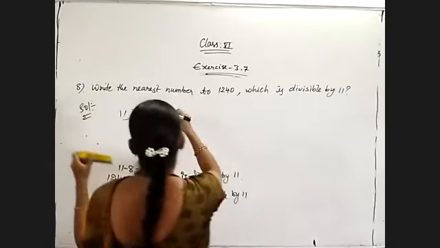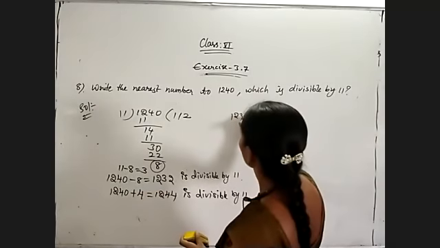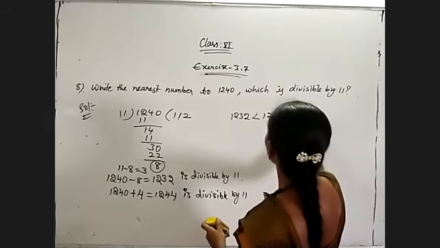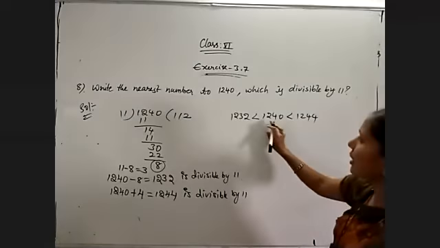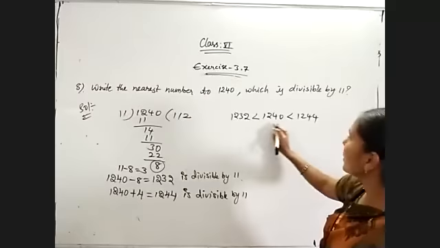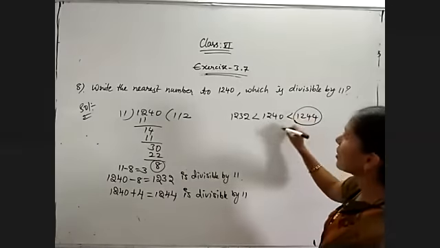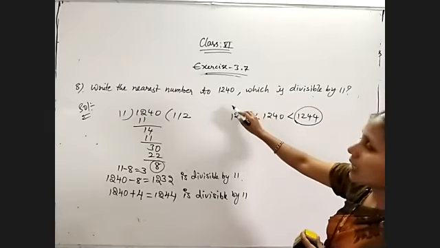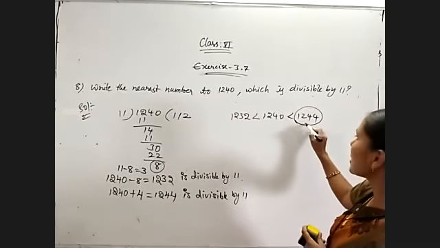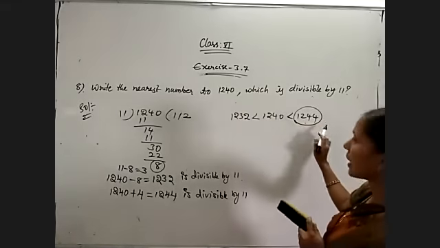Now observe, 1240 is lying between 1233 and 1244. So it is nearer to which number? 1240 minus 1233 is 7. 1240 plus 4 is 1244. So it is nearer to this number. So the nearest value to 1240 which is divisible by 11 is 1244.